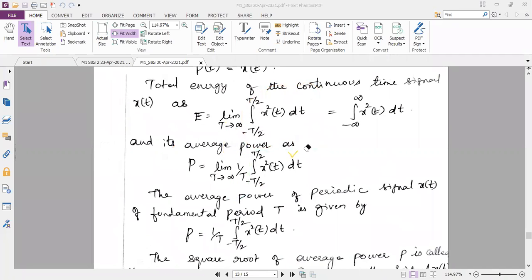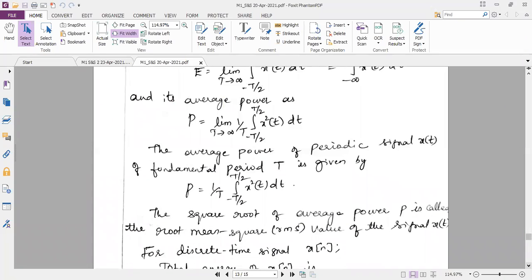So I have given the formula for average power. So far I have discussed the energy formula and power formula for the continuous time signal. And you know there is a periodic signal also; under classification, we have discussed the periodic signal. Now I want the formula for the average power of the periodic signal. So for the periodic signal, P is equal to 1 by T integral from minus T by 2 to plus T by 2 of x square of t dt.